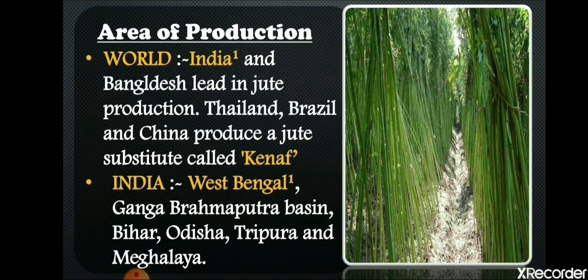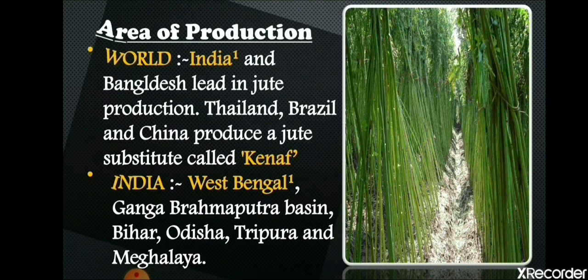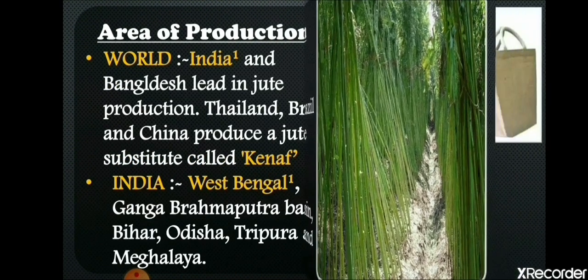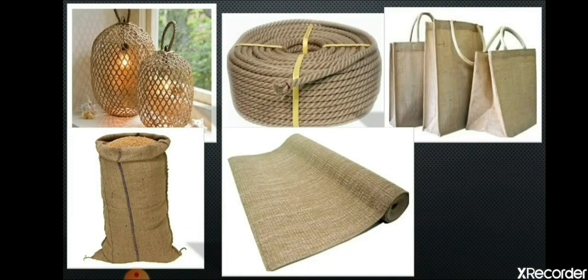Now if we talk about India, West Bengal is the leading producer of jute. Okay, in West Bengal jute grows better. Ganga Brahmaputra basin, why does jute grow better in West Bengal? Because that is the deltaic region, the Ganga Brahmaputra basin near West Bengal. Bihar, Odisha, Tripura and Meghalaya, the places that receive good rainfall, their jute can grow better. Okay, now let's see the next one. As you can see in the picture, the first one is the decorative items, the next one in which wheat is kept, that is a sack. Ropes, rugs, bags, carpets are basically manufactured with the help of jute.